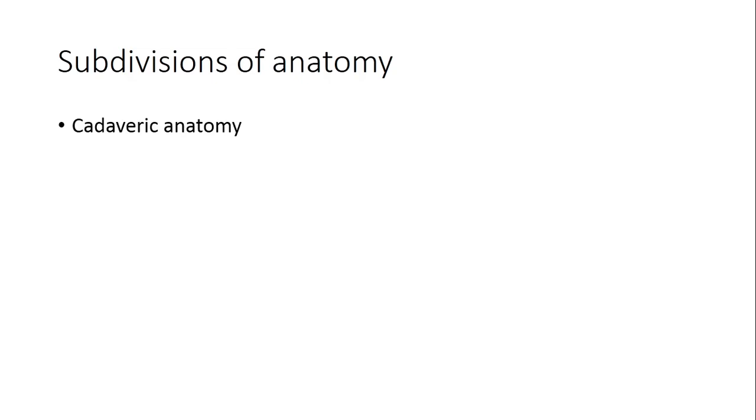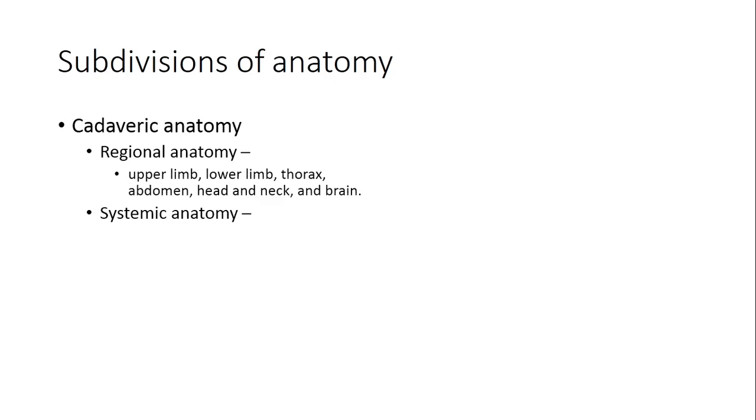First is cadaveric anatomy, in which we study the preserved dead body, region wise or system wise. So in region wise we can study the upper limb, lower limb, thorax, abdomen, head and neck and brain.